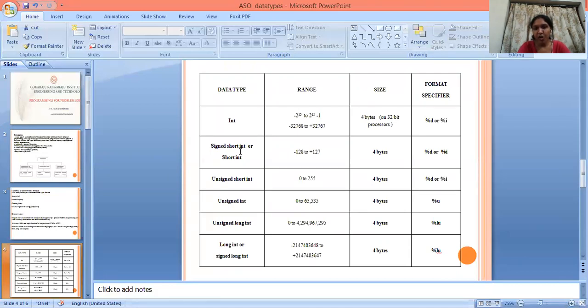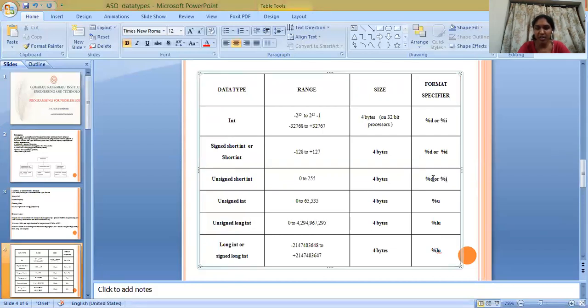Next one is signed short int or short int. The range of signed short int is minus 128 to plus 127. It occupies 4 bytes. Format specifier is %d or %i. Unsigned short int: the range of unsigned short int is 0 to 255. The size of unsigned short int is 4 bytes, and the format specifier for unsigned short int is %d or %i.